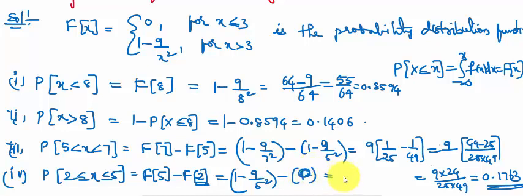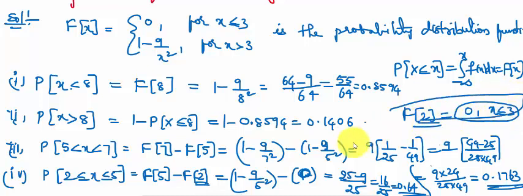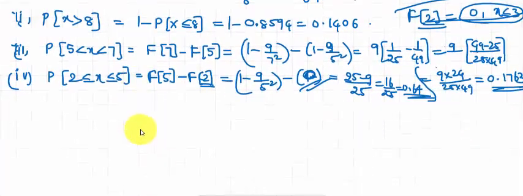So it is equal to 1 minus 9 by 25, which is 16 by 25. This is equal to 0.64. Okay, here just concentrate. F of 2 is 0 for x less than or equal to 3. This value 2 belongs to this interval, so here the function is 0.